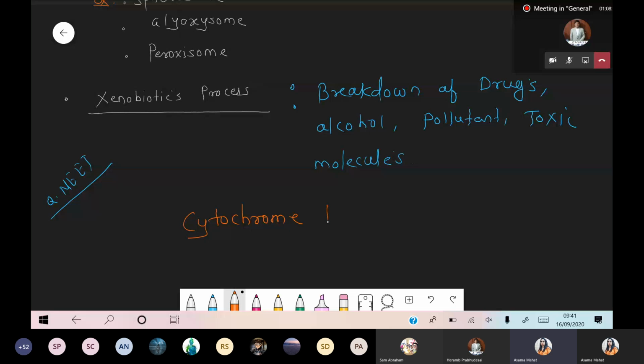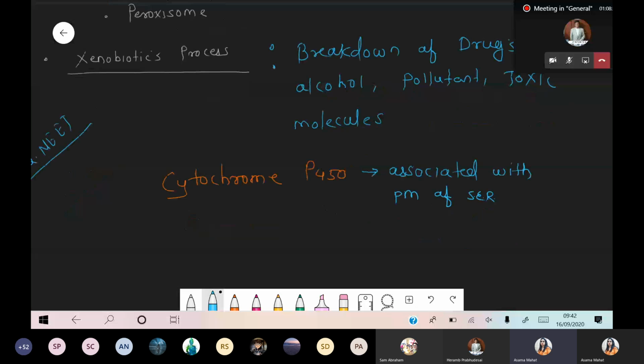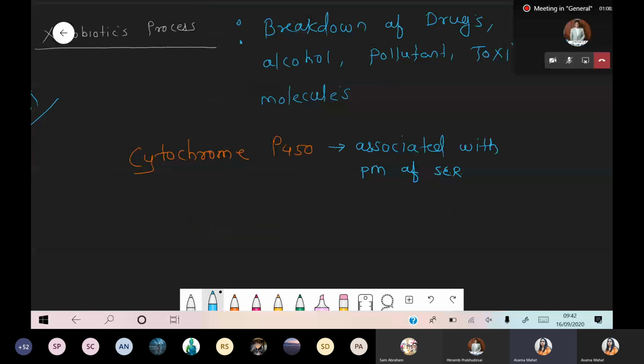Cytochrome P450, I'm talking about, these are associated with the plasma membrane of smooth endoplasmic reticulum. Where these are located, it has a fixed size, fixed position actually. So whenever we are talking about cytochrome P450, these are associated with the plasma membrane of the endoplasmic reticulum.